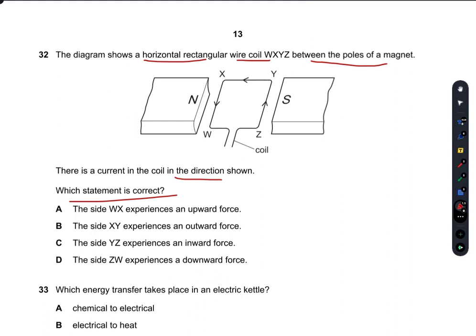So I would apply Fleming's left-hand rule to find the direction of force in ZY. In this ZY, the current is in this direction, so put your fingers and then check. The force would be outwards. The force would be outwards. If the force is outwards here, then it would definitely be inwards in the WX.